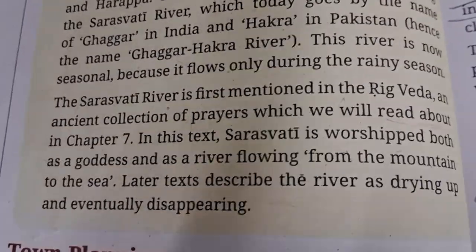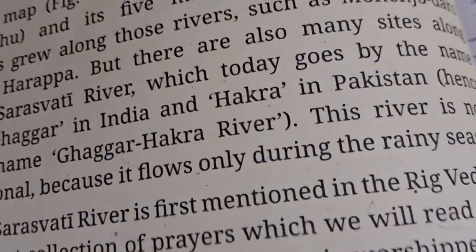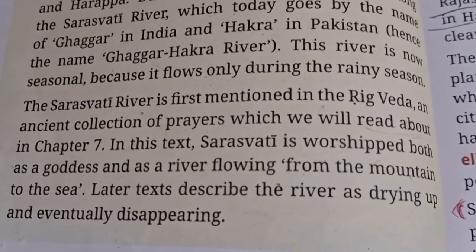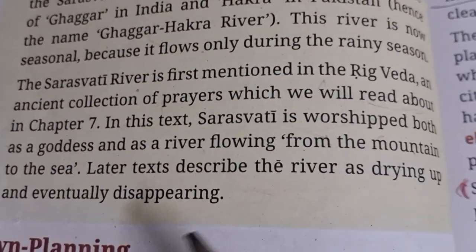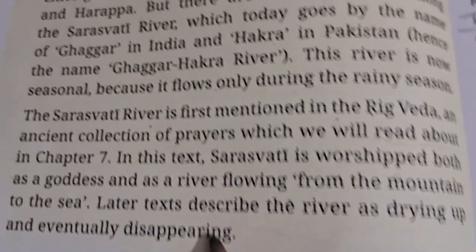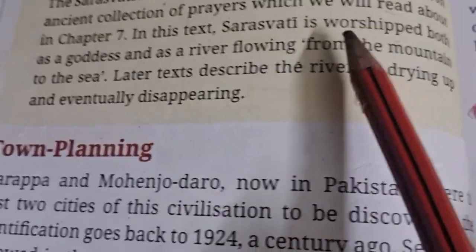So we find this name in the Rig Veda or the Vedic literature, that yes, we have the Saraswati River in this area, but after time passed, maybe due to disruption or natural disaster, this time we don't have the Saraswati River or it does not exist actually.